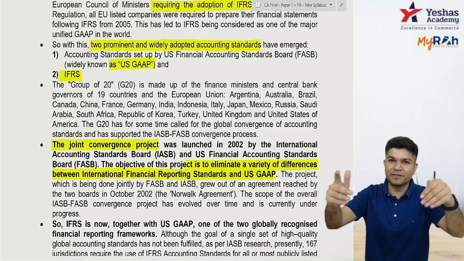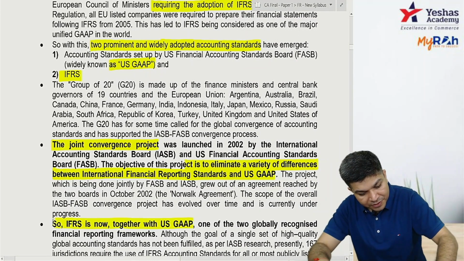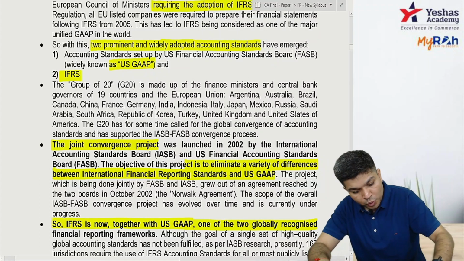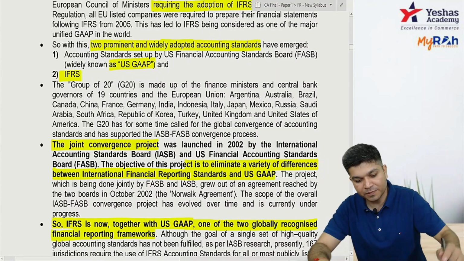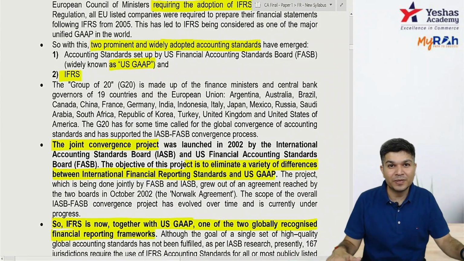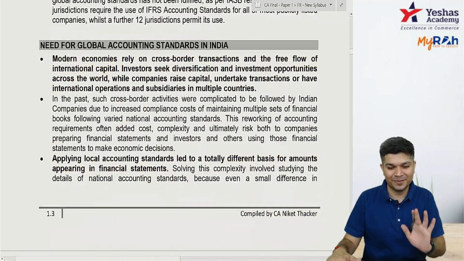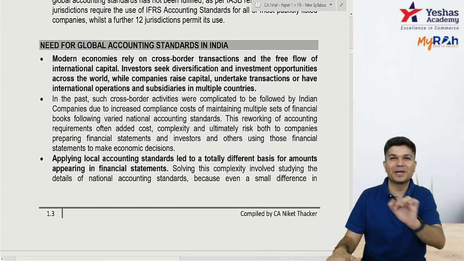Few they've eliminated, few are still there. So IFRS is now, together with US GAAP, one of the two globally recognized financial reporting frameworks. So we understood world over IFRS scheme. We have not yet reached IND AS.